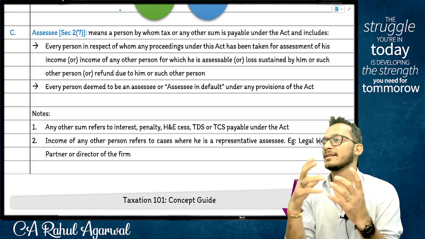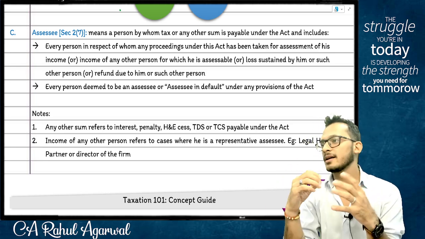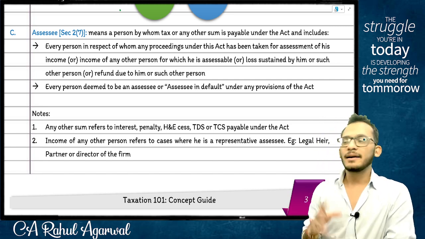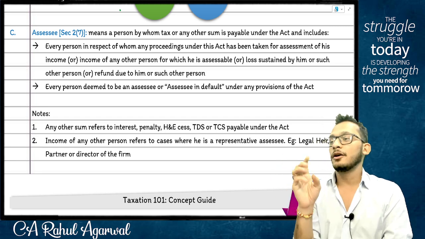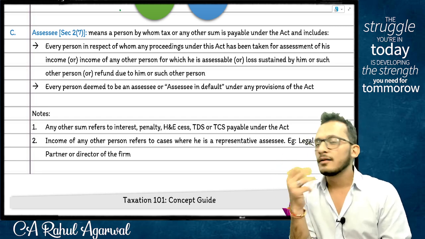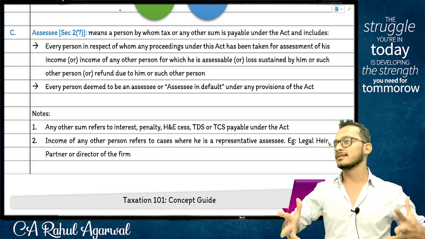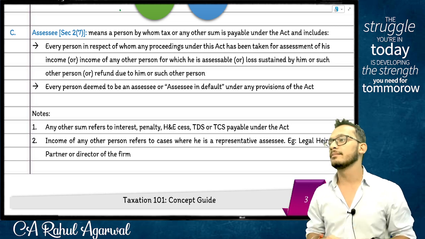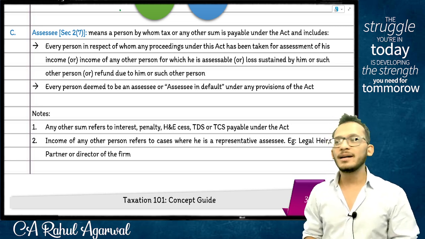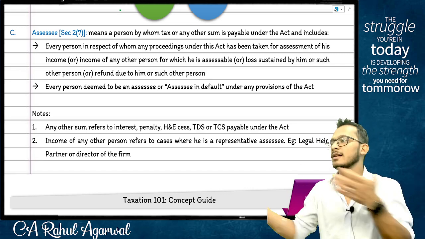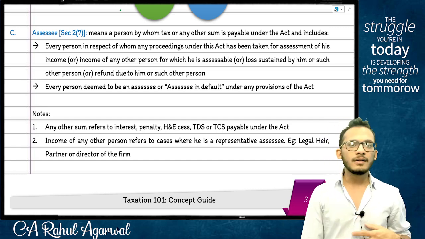Imagine a case where I have earned a lot of income in the current year and I have a lot of assets for me to pay tax. But I realized that if I have so many assets, the officer will come and ask me for tax. So I went to my wife and told her, you know what, if I keep all the assets in my name, I will have to pay my tax. Let me do one thing, I'll transfer all the assets in your name.